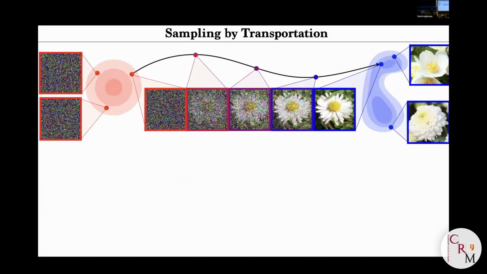So I'm going to make it short, but most of the state-of-the-art methods for sampling vectorial data, so images or audio, for instance, are based on transportation methods that sample from a reference measure, typically a Gaussian, then integrate some ODE, a flow, and end up, hopefully, if you did your computation correctly, at the targeted distribution.